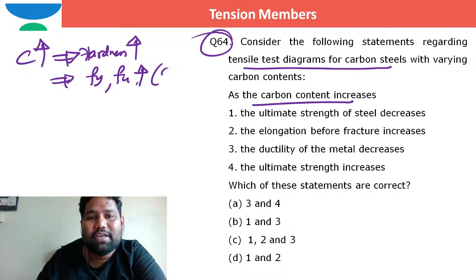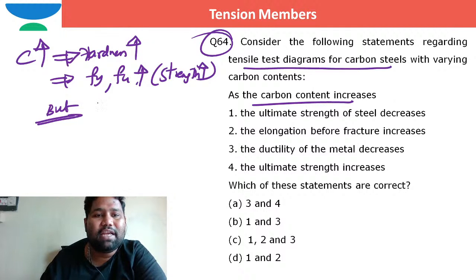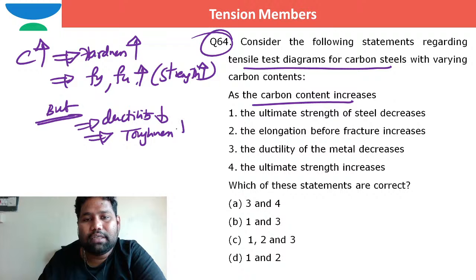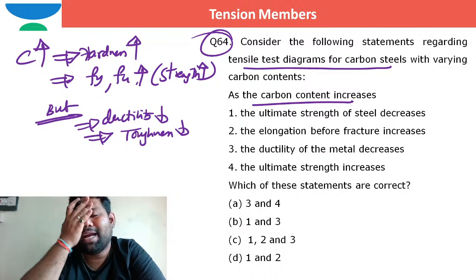Simply, strength increases. But the properties that get decreased are ductility and toughness as the carbon content increases.